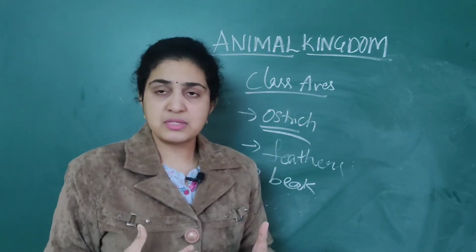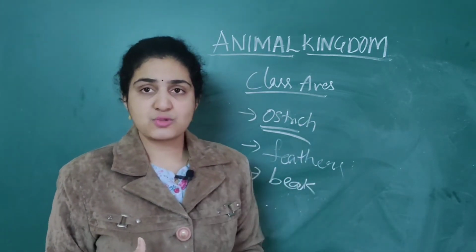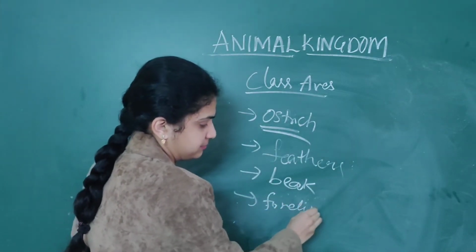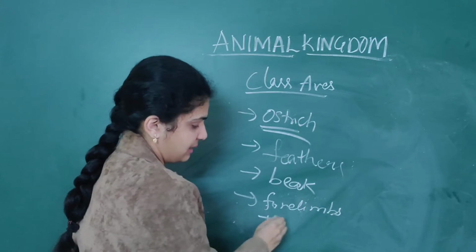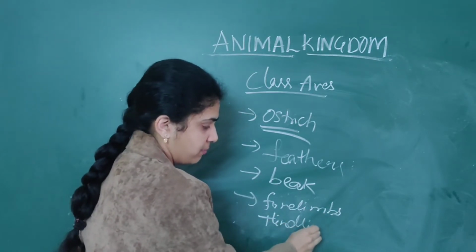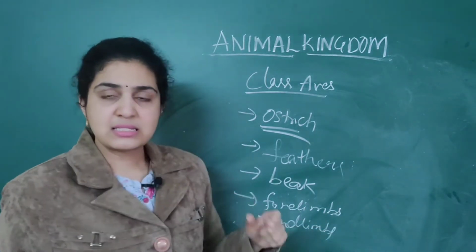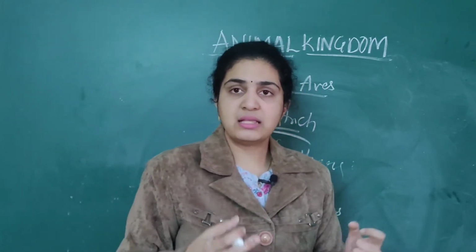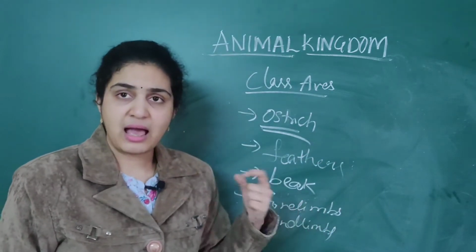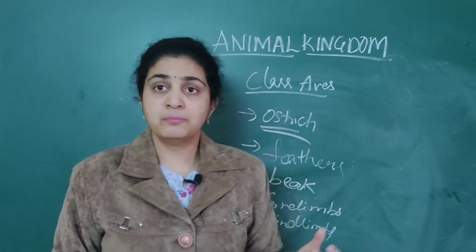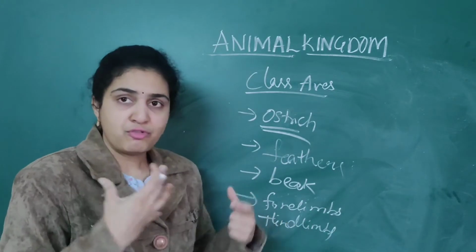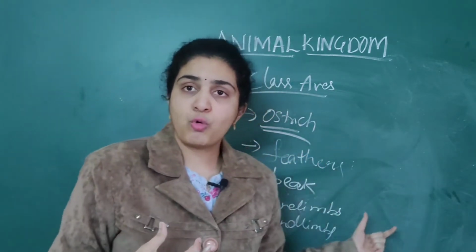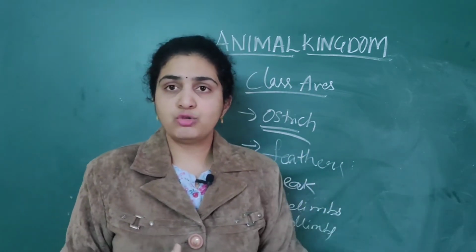Next, when you come to limbs, forelimbs will be present as well as hind limbs. All these animals belong to chordates and are vertebrates, and all vertebrates have limbs associated with them. So four limbs, I mean forelimbs and hind limbs, will be present, but only in birds the forelimbs are modified into wings.